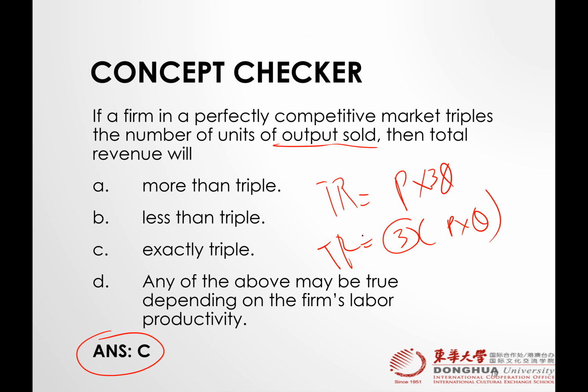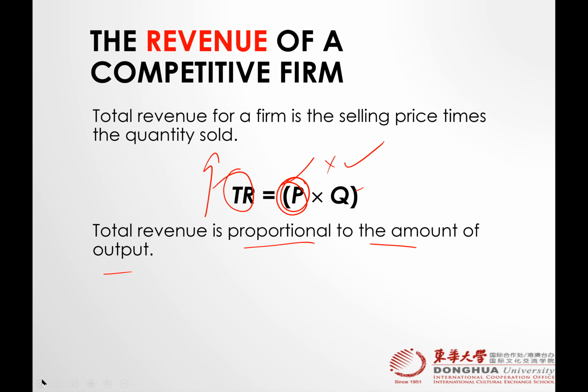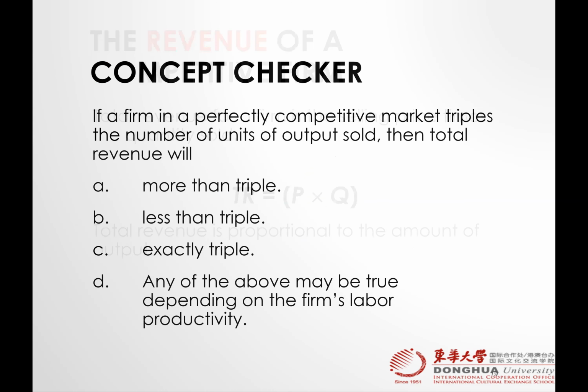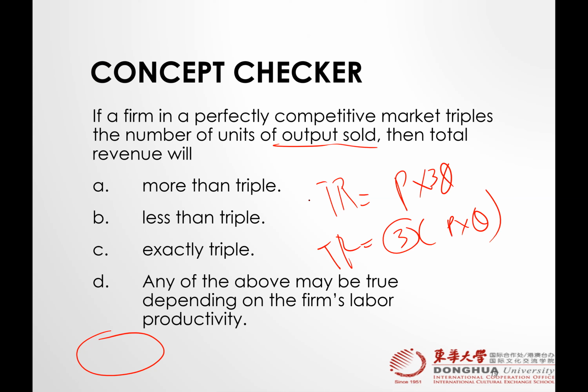Right? I just told you, look at here. Total revenue is proportional to amount of output. The more you sell, the more total revenue you have. If you sell 3 times, your revenue will be 3 times. If you sell 2 times, your revenue will be 2 times. 10 times, 10 times. Right? So that's why the answer would be C. Does everybody understand?